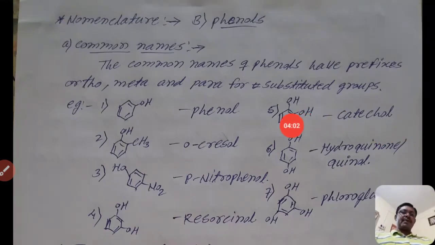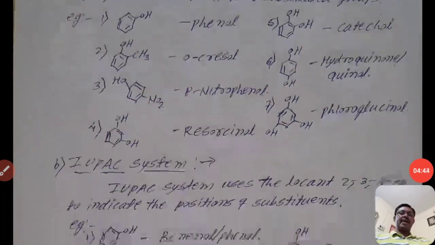If the positions are 1, 2, it is also a dihydric phenol. The first OH group is considered 1 and the second is next to it, at the 1, 2 position. Then it is known as catechol. If the two hydroxyl groups are at the 1, 4 position, that is 1, 2, 3 and 4, then it is known as hydroquinone. The name of that compound is hydroquinone or quinol. Quinol is also the name for the 1,4 position of hydroxyl groups, a dihydric phenol.